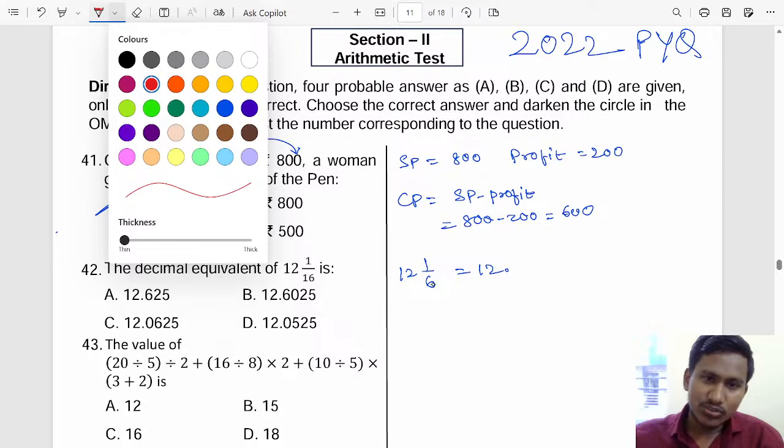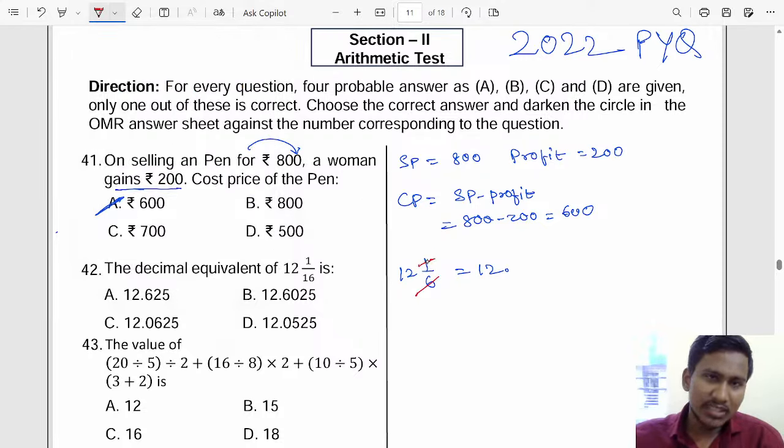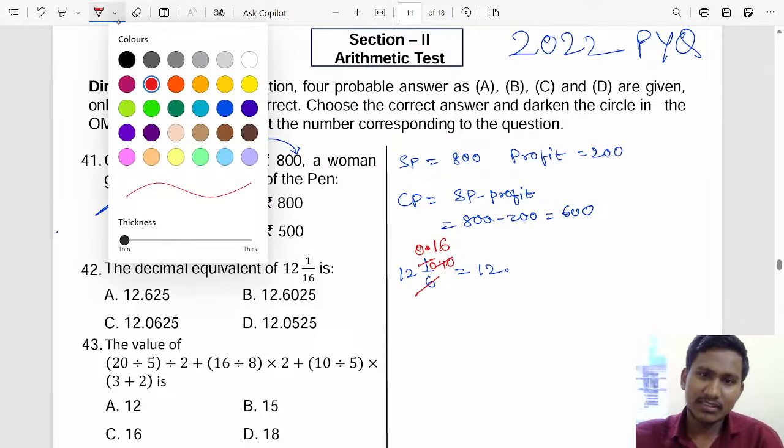If you divide by 6, 1 is smaller, so we take 0 point, and 10 it will become. 6 ones are 6, remaining 4. So 4 means 40, 6 6s are 36. So it will be 12.16.